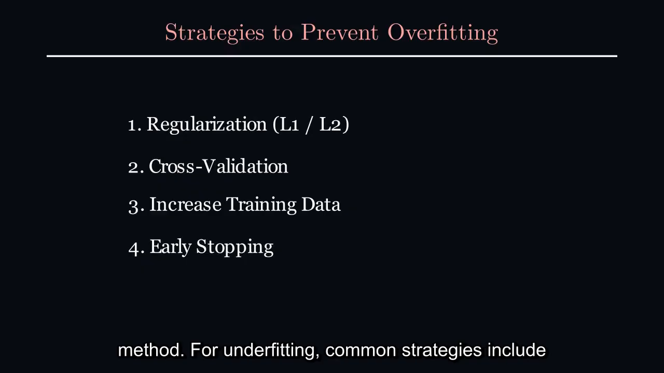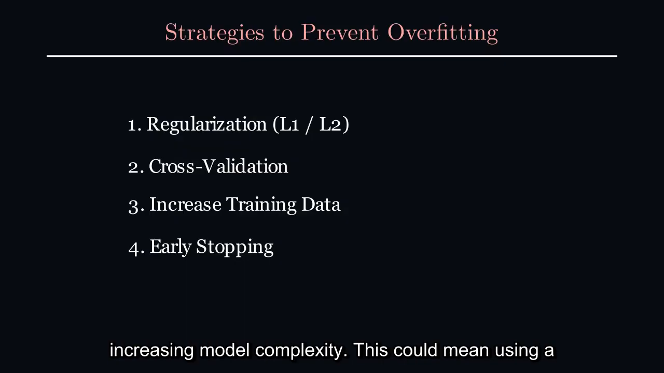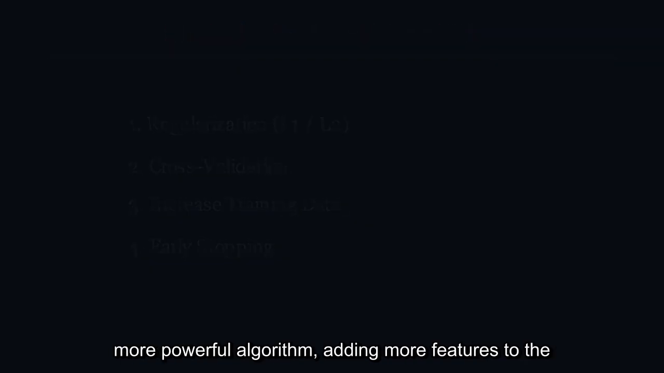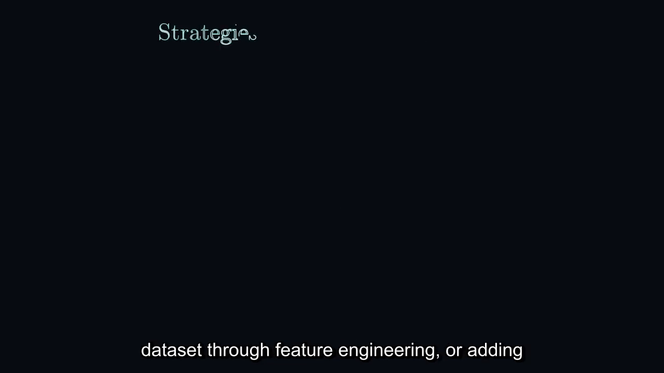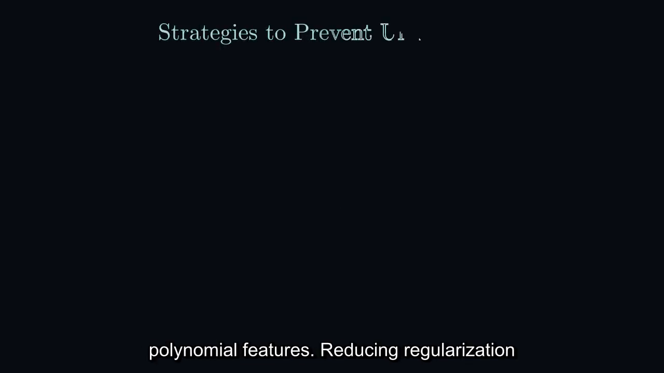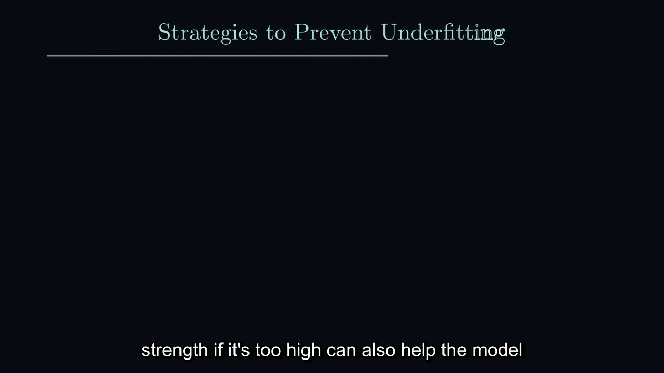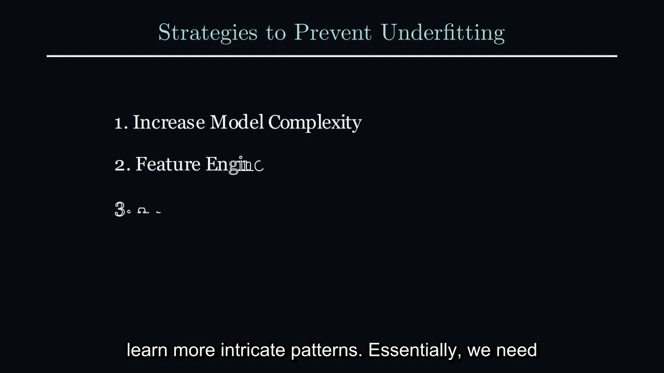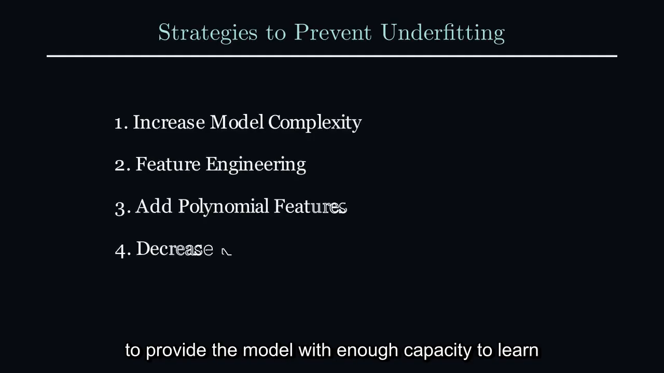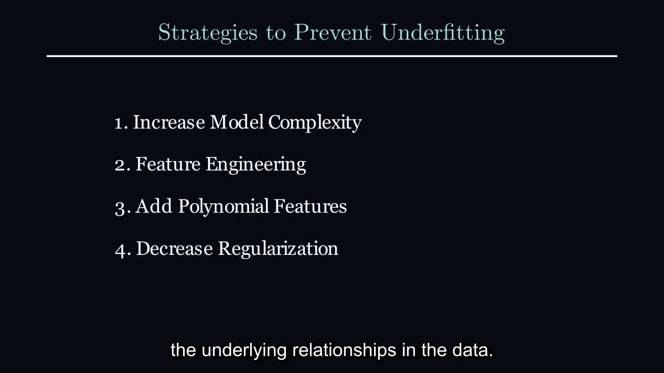For underfitting, common strategies include increasing model complexity. This could mean using a more powerful algorithm, adding more features to the dataset through feature engineering, or adding polynomial features. Reducing regularization strength if it's too high can also help the model learn more intricate patterns. Essentially, we need to provide the model with enough capacity to learn the underlying relationships in the data.